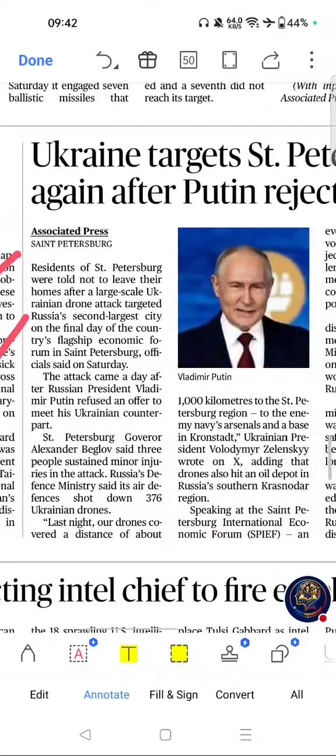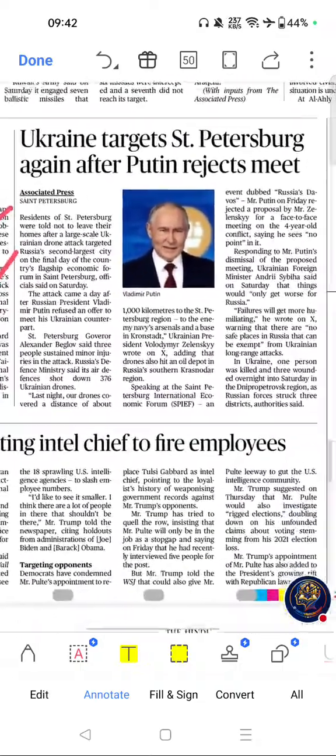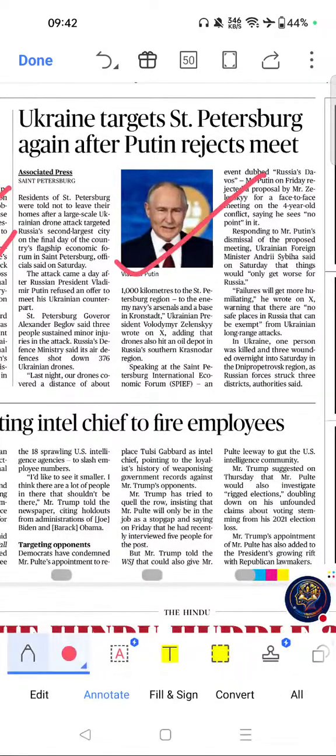Next important article from this page was this one. Ukraine targets St. Petersburg again after Putin rejects meet. If you see the importance, the Russia-Ukraine war remains one of the most important geopolitical conflicts. Frequently asked in UPSC, SSC, and banking current affairs. If you see the key themes: drone warfare, Russia-Ukraine conflict, European security, long-range precision strikes. Please go through this one.